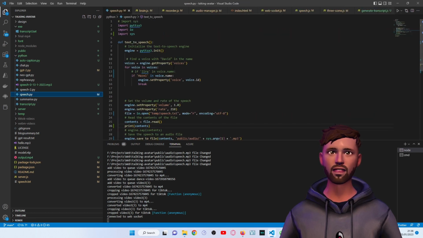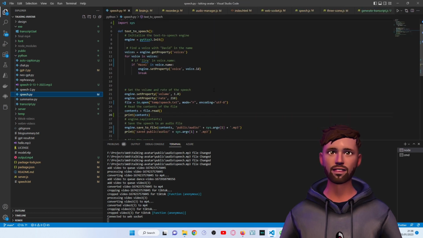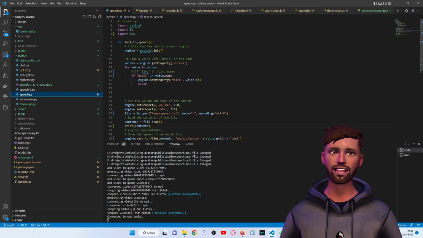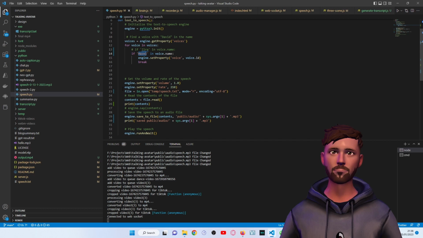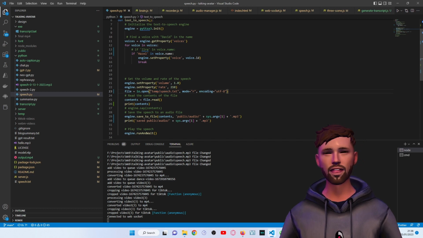So speech, what it does here is it has text to speech, so it picks a voice. I've picked Hazel as the voice here, and I then pass in the content, so the speech.text, which is a temporary file containing all the speech. It then creates the MP3 and then spits it out.